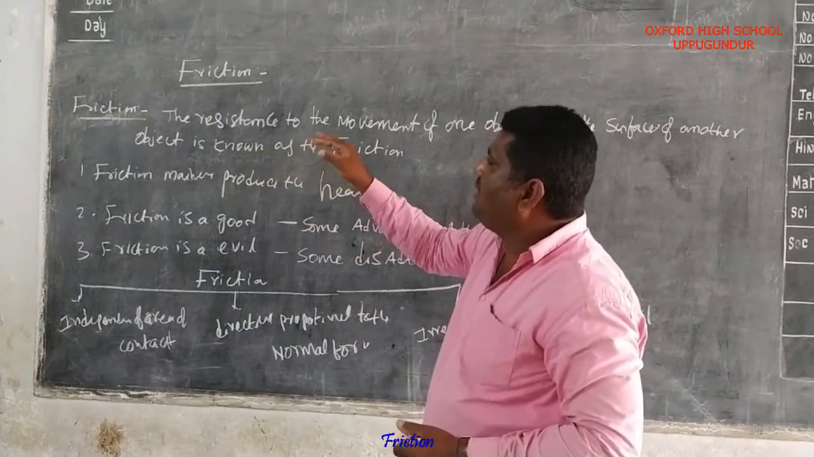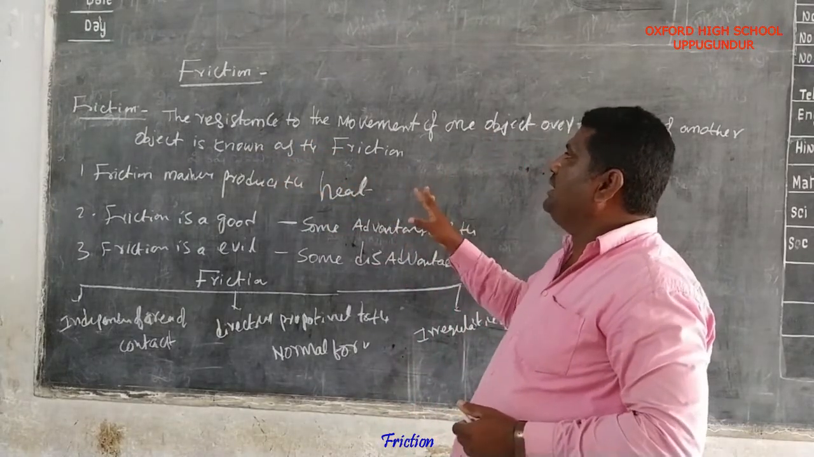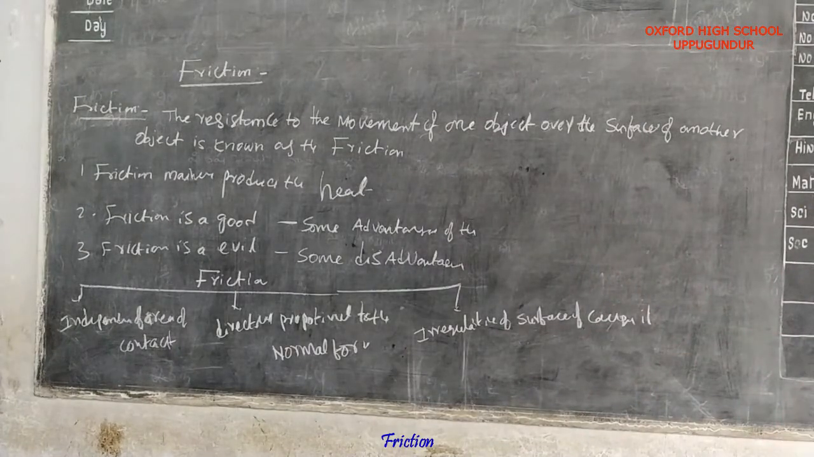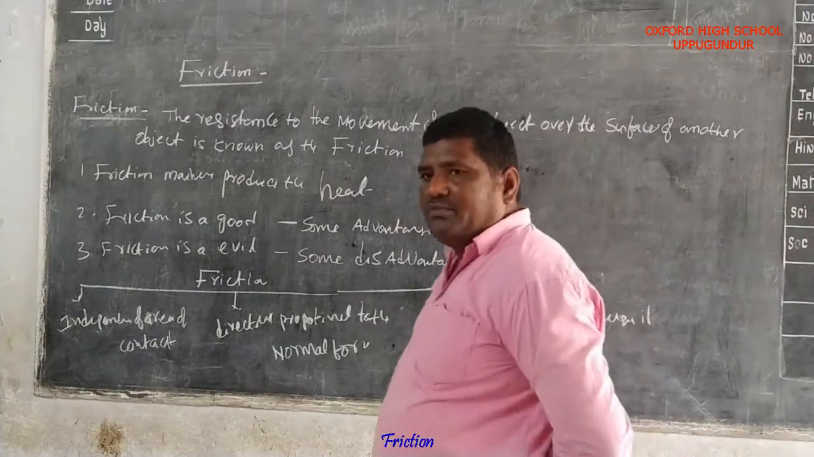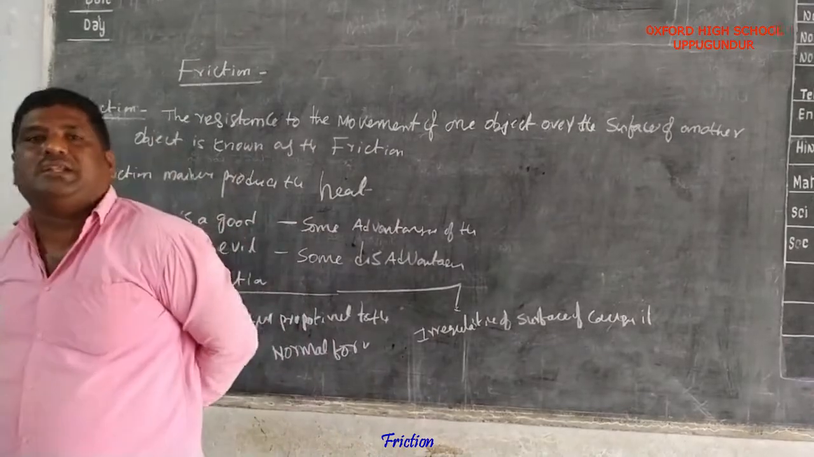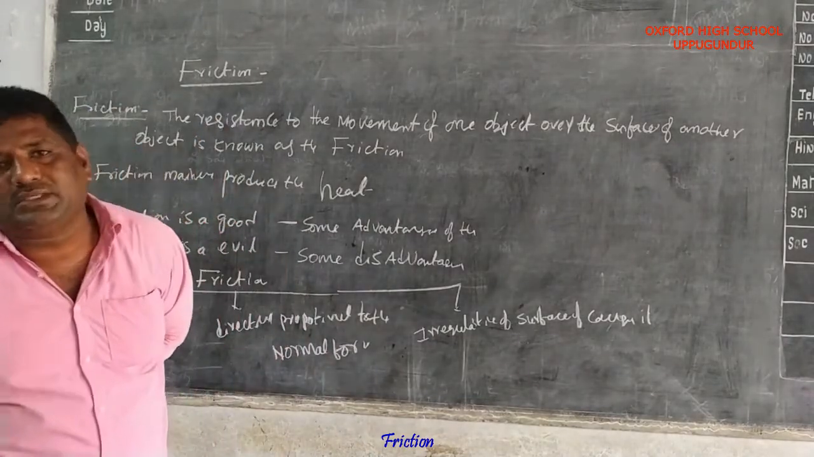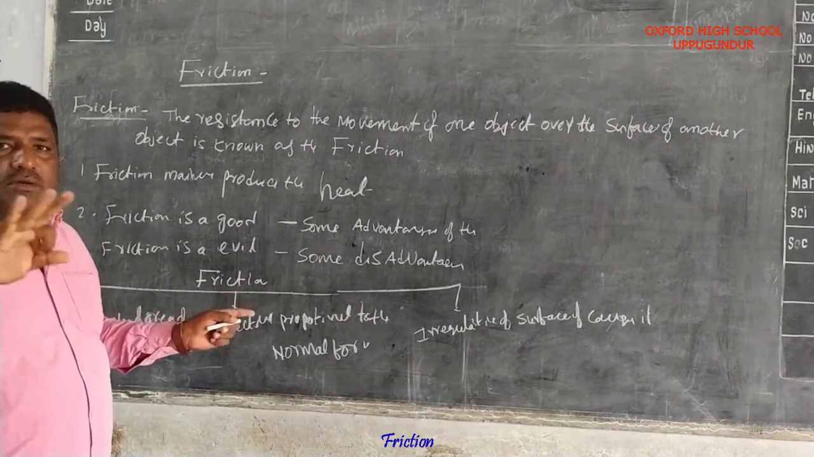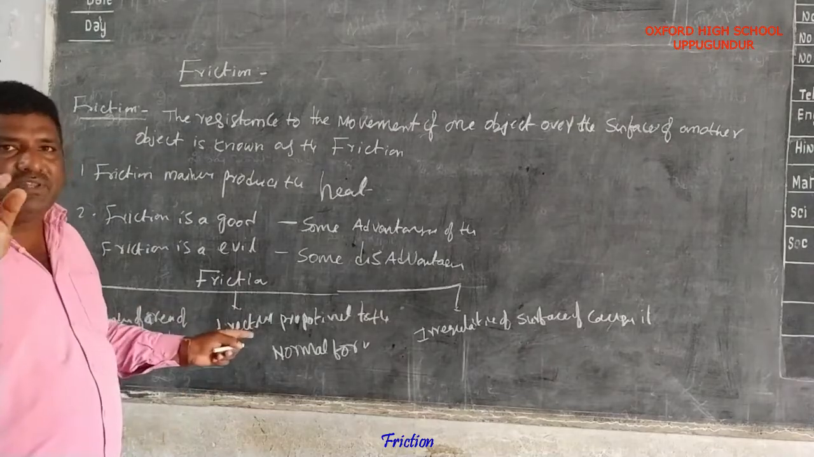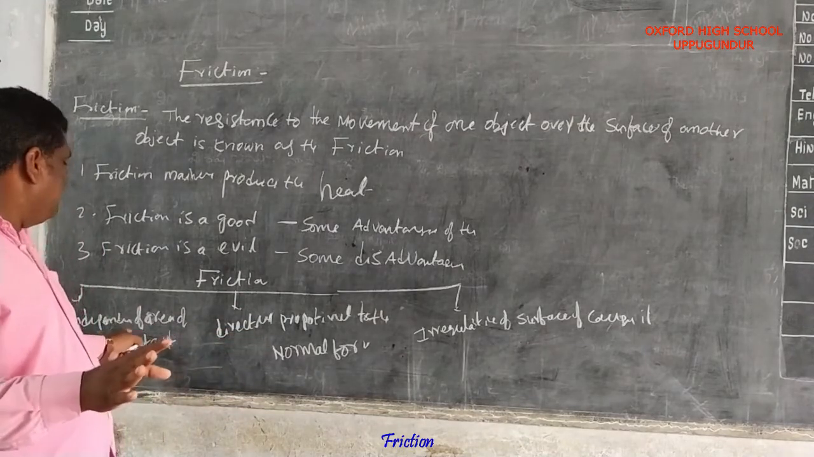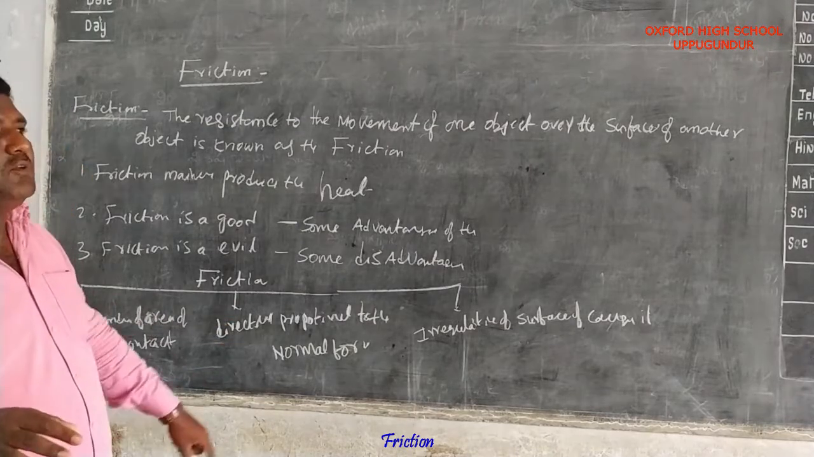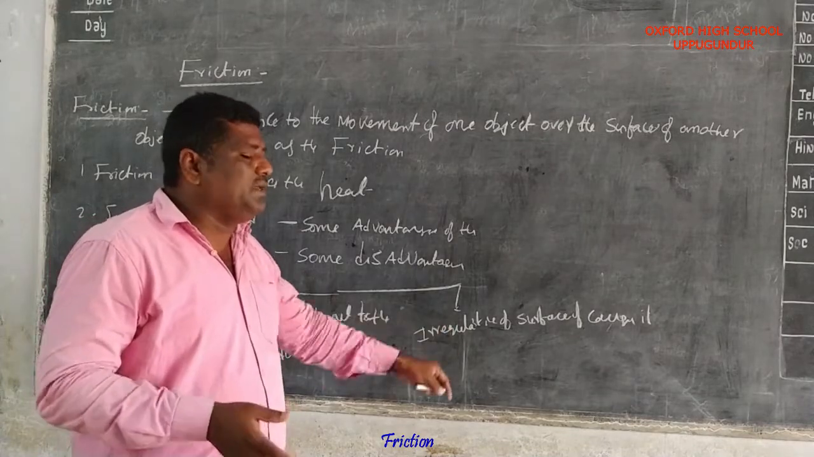Mainly today we will discuss the definition of friction. The resistance to the movement of one object over the surface of another object is known as friction. Friction mainly produces heat. Friction is good and friction is evil. Good means there are some advantages in friction and evil means there are some disadvantages in friction. Next, friction depends on some factors. Friction depends upon the nature of the object and is independent of the area of contact. Friction is directly proportional to the normal force and is caused by the irregularities of the surface.